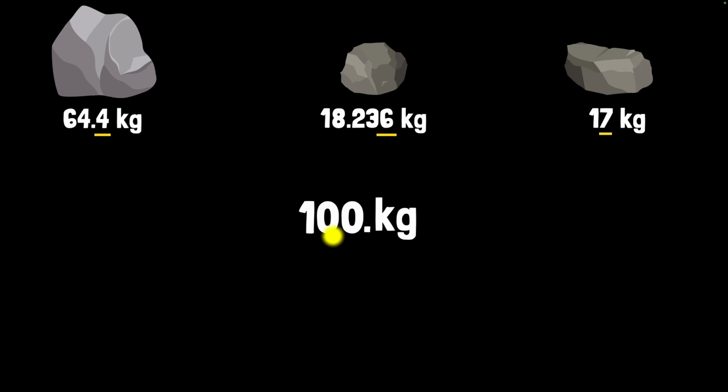And now that we have marked these two as significant, we are actually reporting that, look, this last digit is our estimate. And so we are reporting that, hey, this could be a little above 100 kilograms, or it could be a little below 100 kilograms. And now we could say that, hey, you know what, when we keep these on the bridge, it's possible that the bridge could collapse. This is how we accurately report the measurement. Makes sense, right?